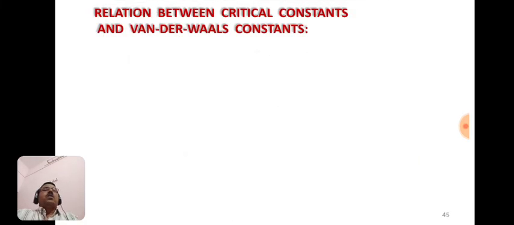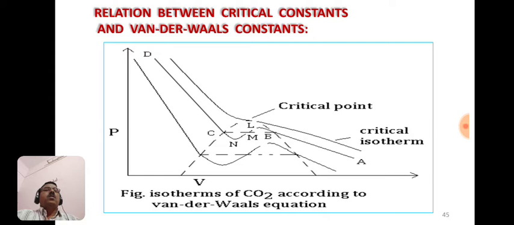So we have to study the relation between critical constants and van der Waals constants. Now see here the graphs between the pressure and volume, they are plotted, and they are wave like curves, meaning they are not continuous. This shows the isotherms of carbon dioxide according to van der Waals equation.